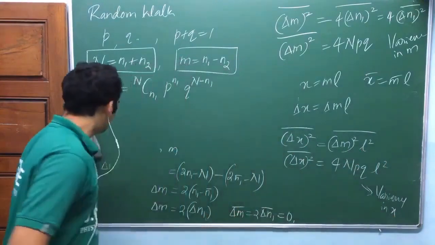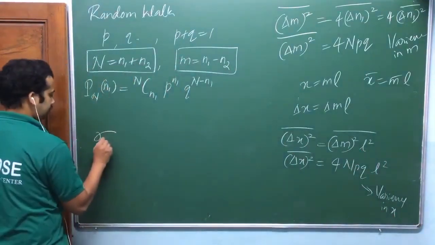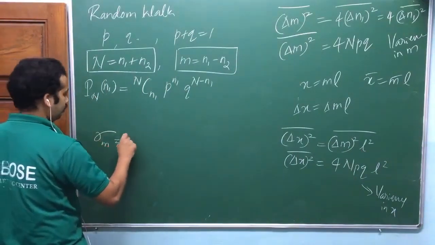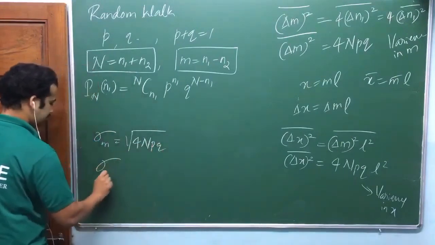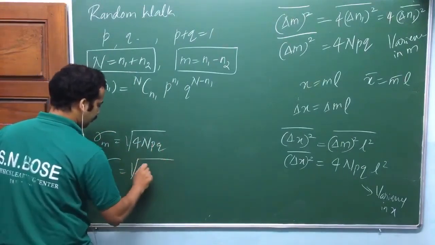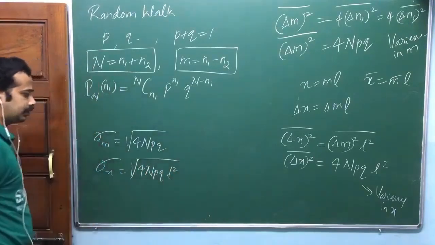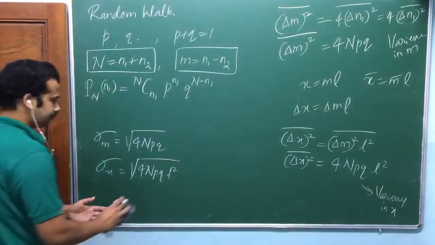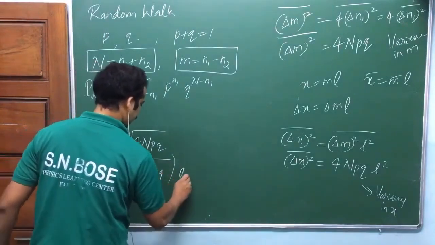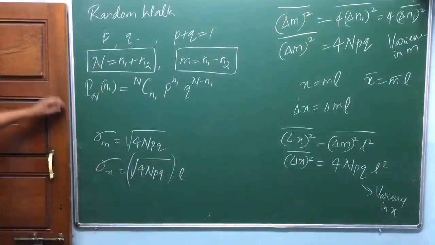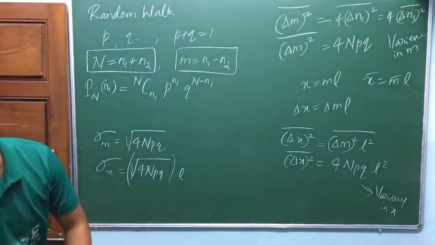Standard deviation in m, standard deviation in x. You have to take the root. That's it. Root of 4 npq. Root of 4 npq, L square inside the root. You can take L outside. Is that okay? Speak out. Can you do all of this? Required. There are questions on these things.